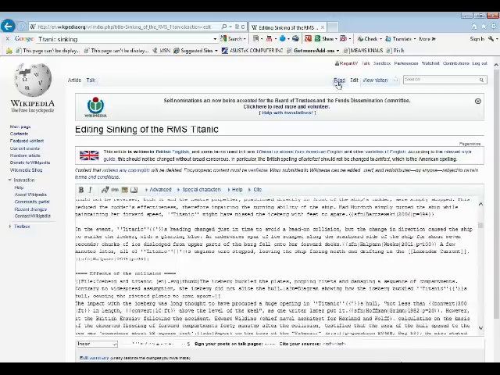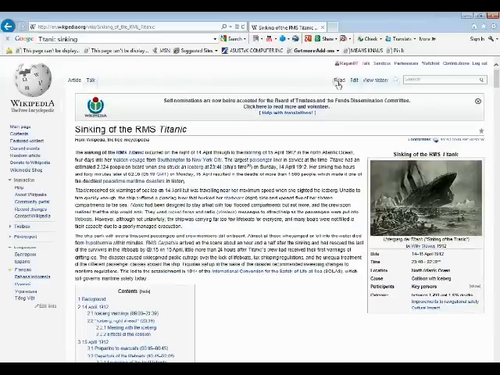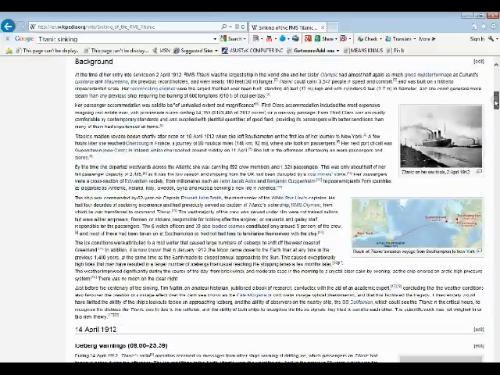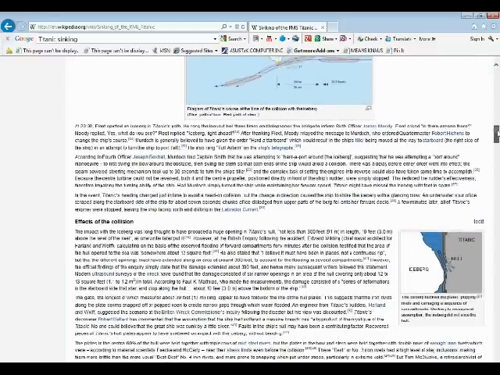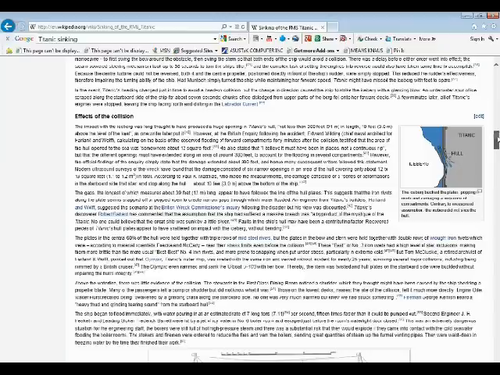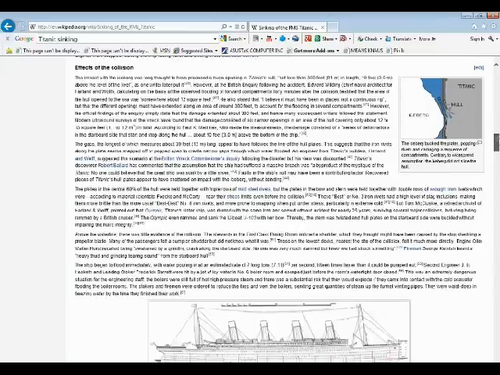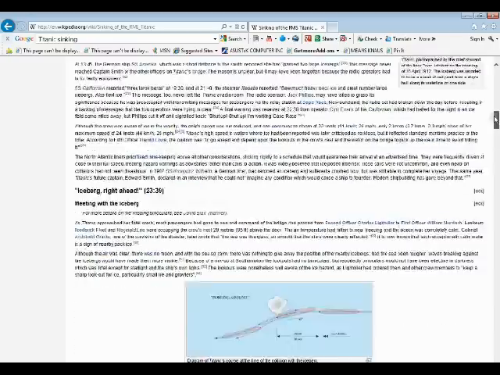So, with that said, Wikipedia is a good place to start if you would like to read about your article, because it does have a whole lot of information, as you can see. I mean, that background, it talks about the icebergs. But since anybody can create an account and anybody can change the information out there, it is not a reliable source.